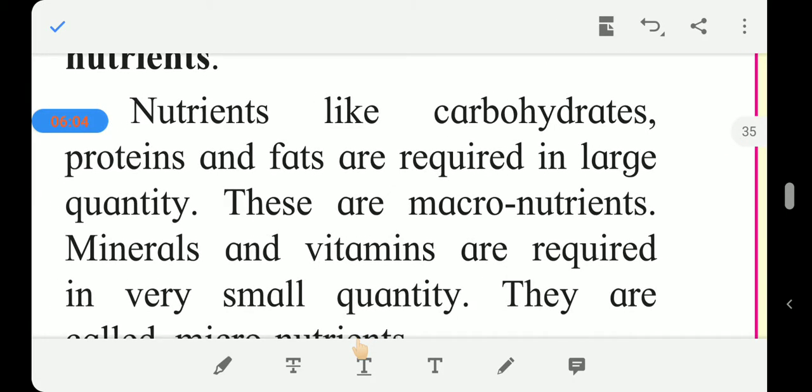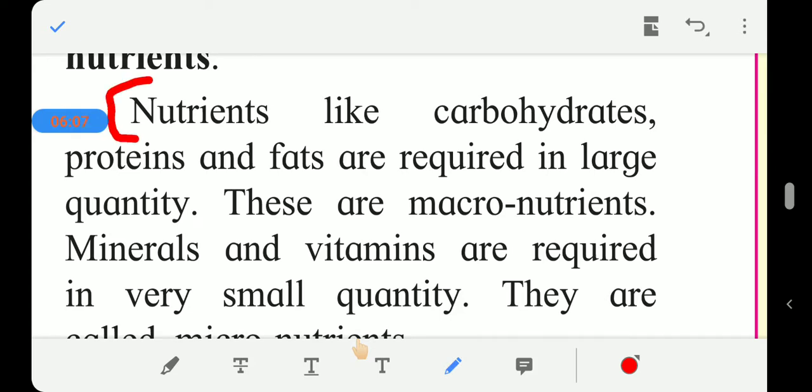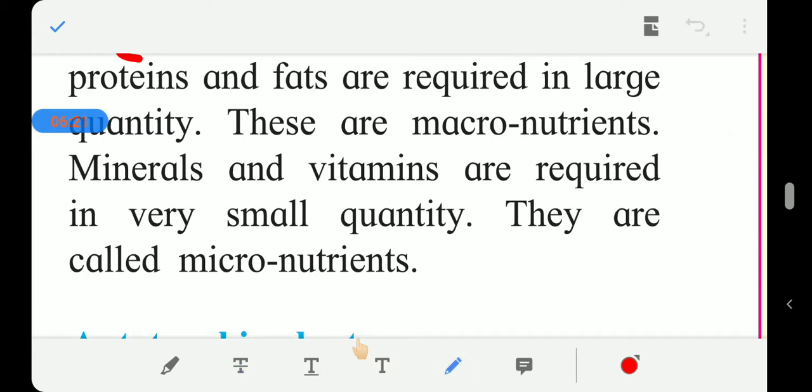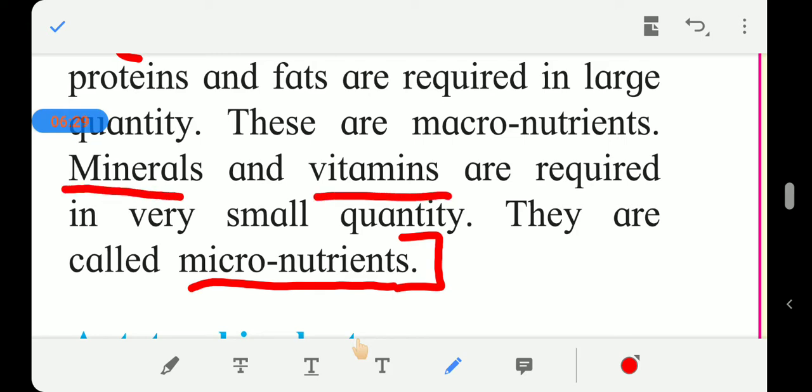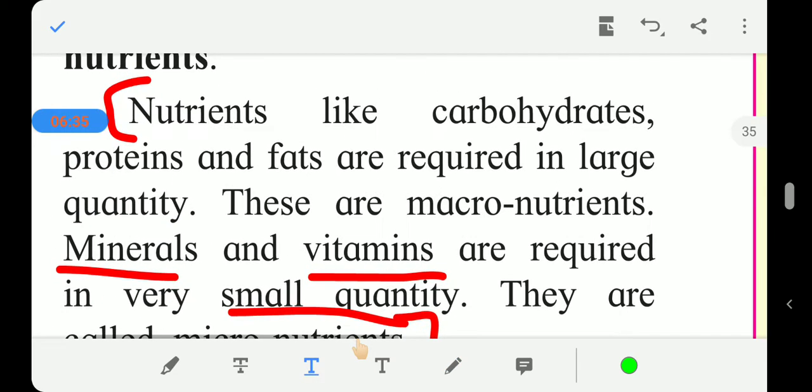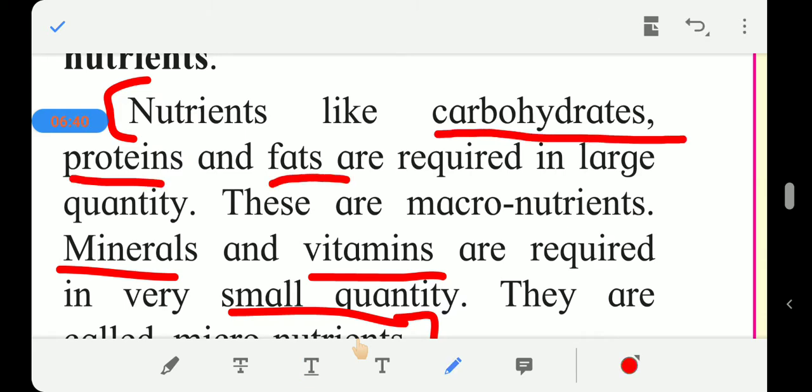Macro and micronutrients. Micronutrients, the contents of these nutrients are minerals and vitamins, and they are required in a small quantity. Whereas in the case of macronutrients, carbohydrates, proteins and fats, they are required in a large quantity.